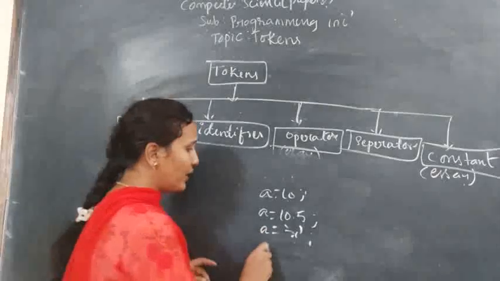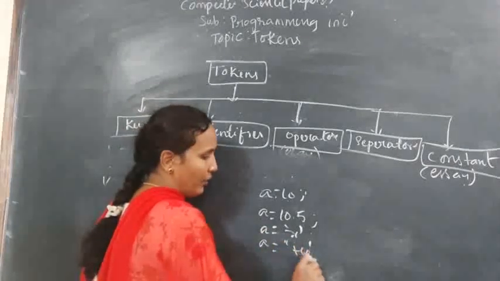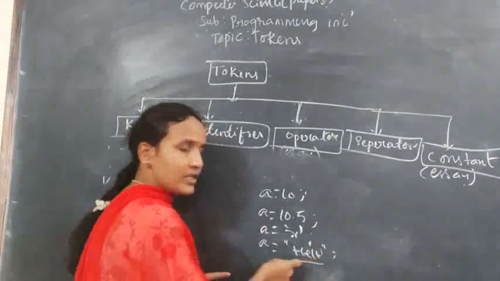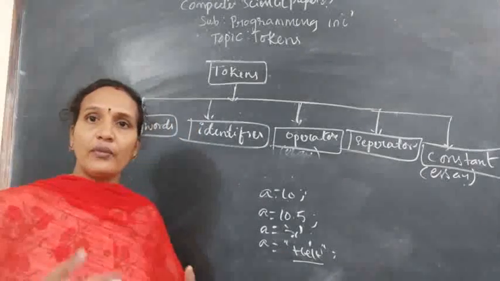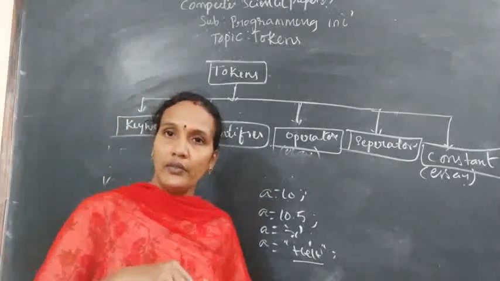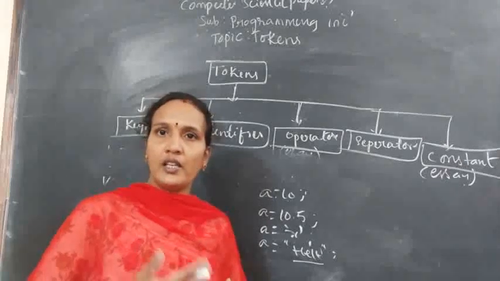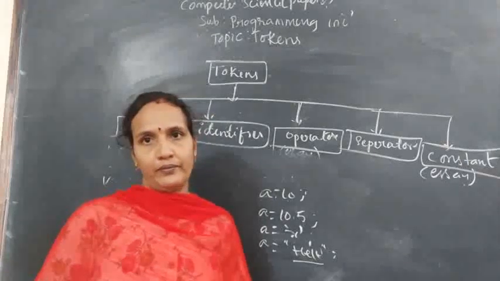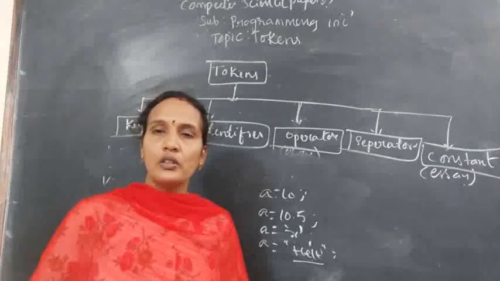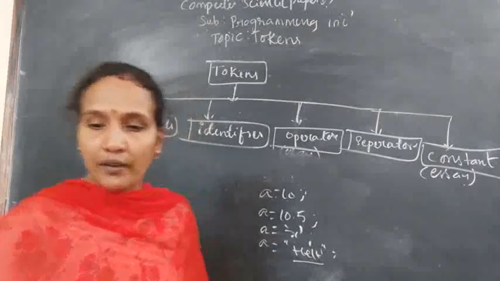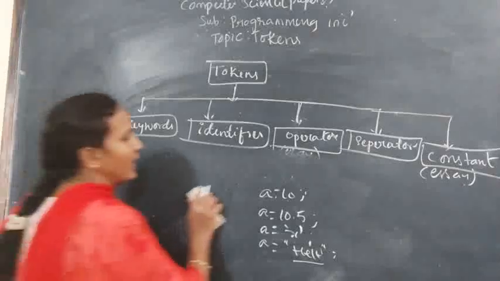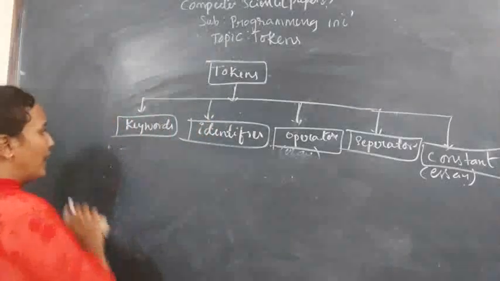But if you are storing a string like this, a equals to half, here it is a string constant. So it depends on the value you are fixing inside the variable. Based on that you have different types of constants: integer, float, character, string. Okay, so these are the tokens. Now, using all these tokens, I will write one example program and you identify the tokens.